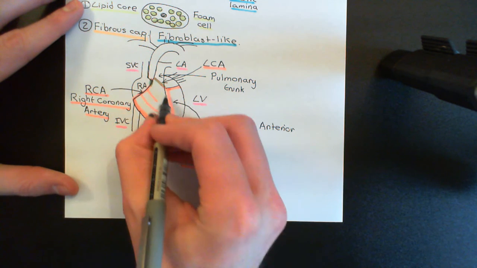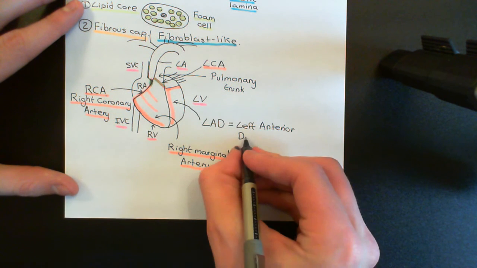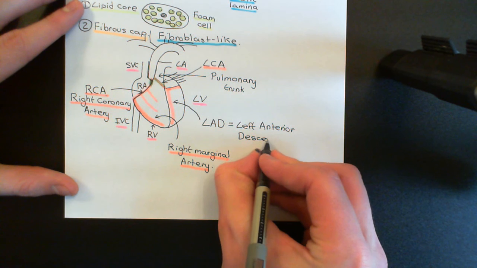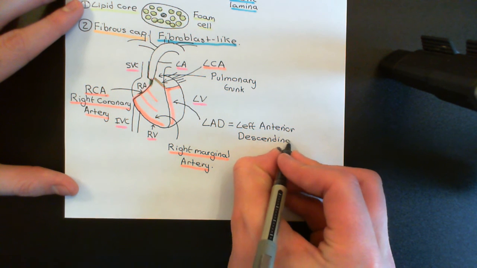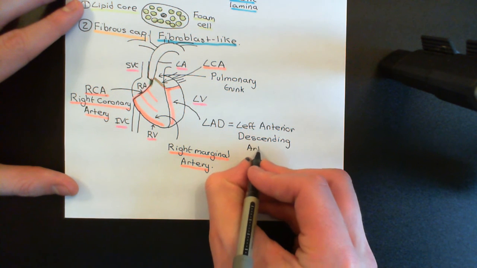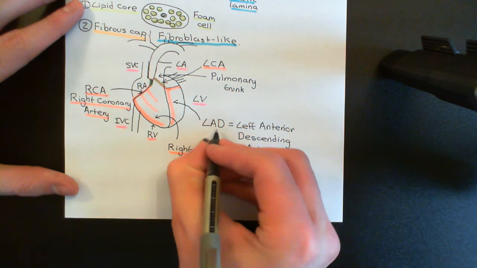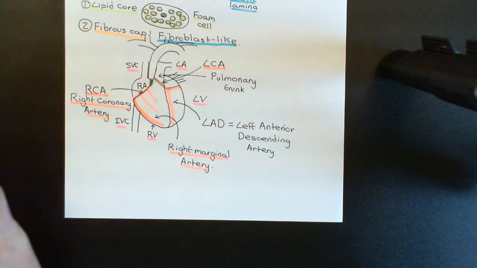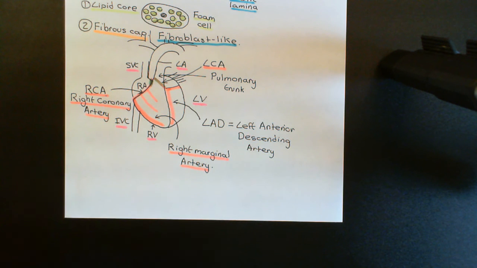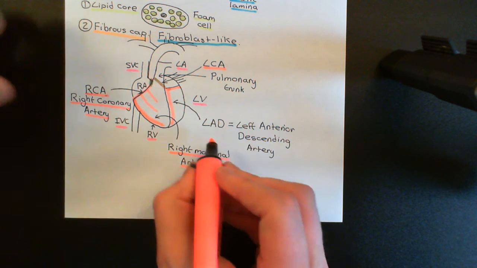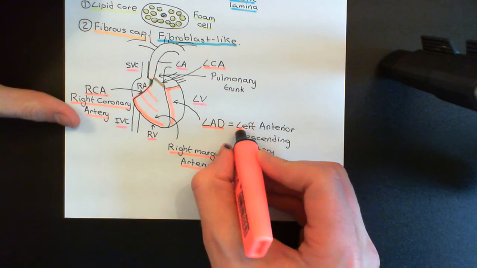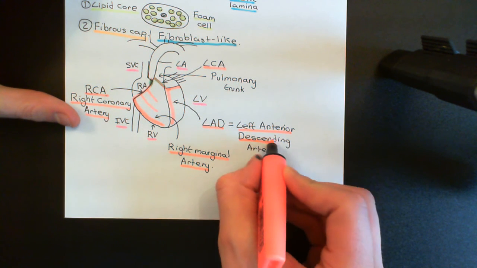Descending, because it's descending down the heart to the apex of the heart. And then of course artery, because it's an artery. So this is the left anterior descending artery, and it's not abbreviated to LADA, it's just abbreviated to the LAD, so be aware of that. Okay, the left anterior descending artery, you'll hear the abbreviation LAD all the time.